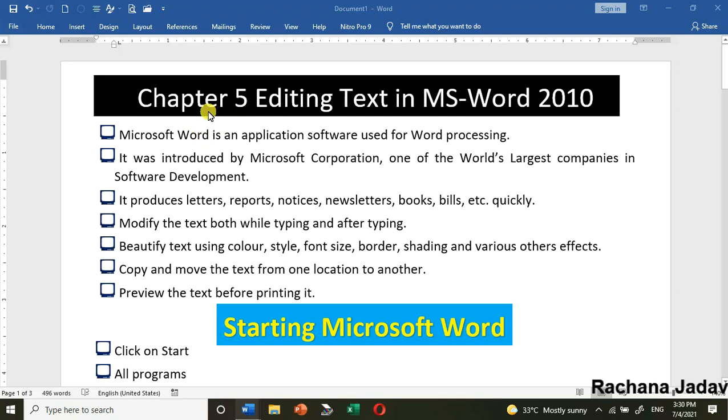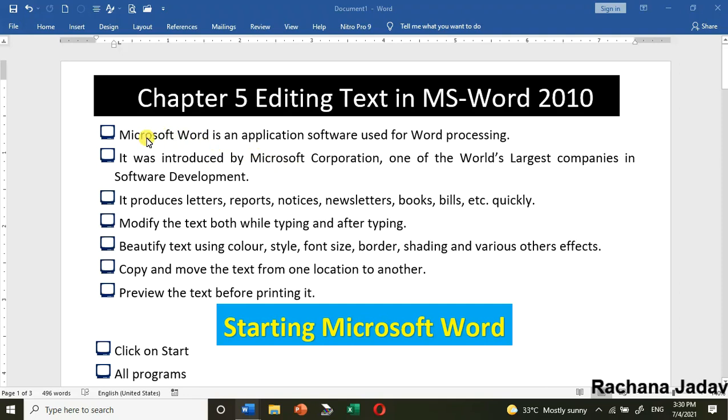Today we are going to see chapter 5, that is editing text in Microsoft Word 2010. So let's start. Before that, what is editing? Editing means changes. Changes means like you want to change the font color, you want to change the font size, you want to do paragraph formatting, text formatting, and many more things.